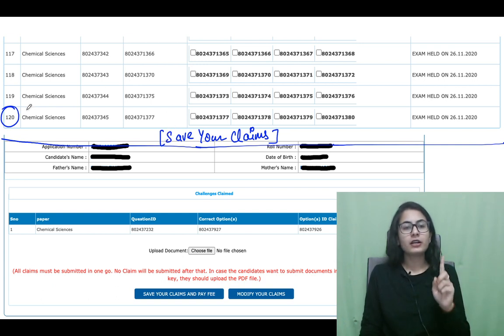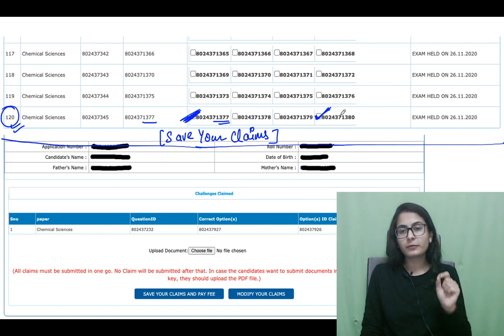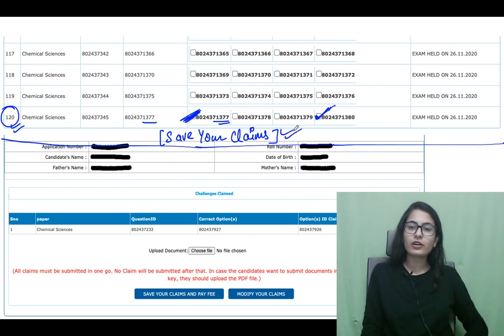Let's say you are claiming that for question number 120, the answer given is 377, and 377 is option number A. So according to the answer key, A is the correct option, but you want to say that no, D is the correct option. So you are not filling in option A at all. You are filling in option D, or whichever you think is correct, and then you save your claim. After saving your claim, the next page that you get is like this.